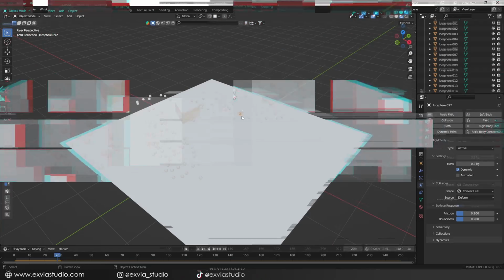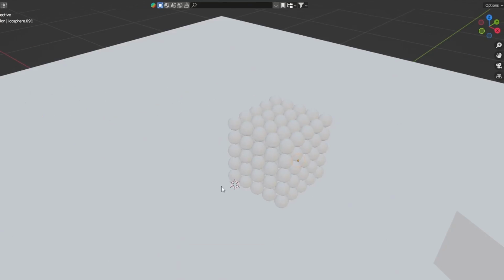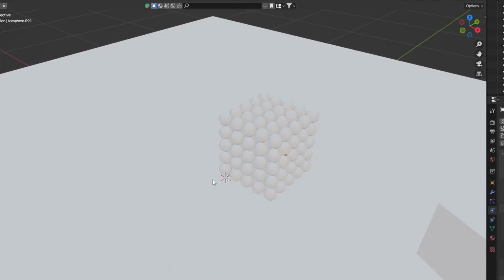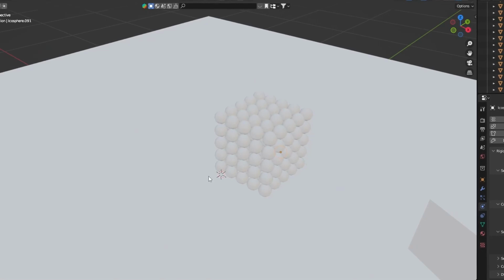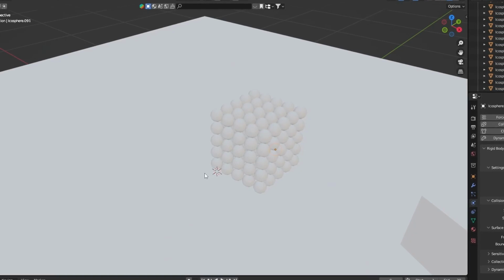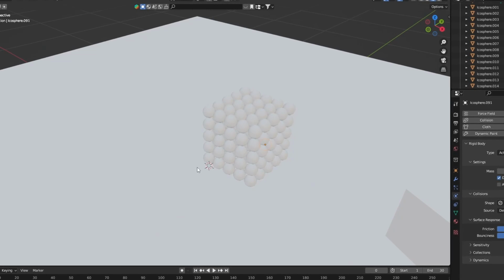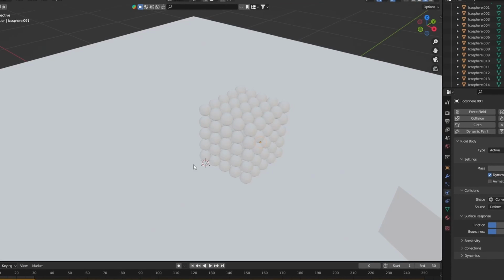But wait, don't go yet! I have a couple more tips for you that could be really helpful when building your scenes. Let me ask you something. How will you place the materials and colors on the spheres in our scene? If you answer that you will color them one by one, well, let me save your life by showing you this trick. With only one material, we can randomize the color of all these spheres.